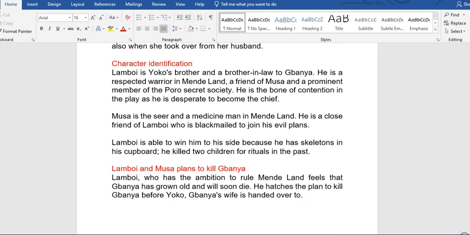Now, character identification. This tells us that we are going to identify the characters that are mentioned in the question. Any question given to you with some characters mentioned there, you must identify the characters. Lamboy is Yoko's brother and a brother-in-law to Banya. He is a respected warrior in Mende land, a friend of Musa, and a prominent member of the Poro secret society. He is the bone of contention in the play as he is desperate to become the chief.